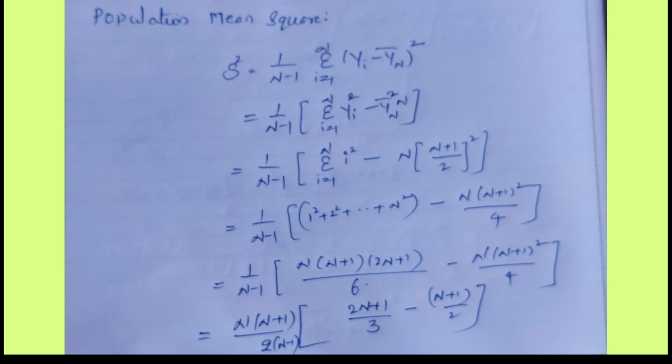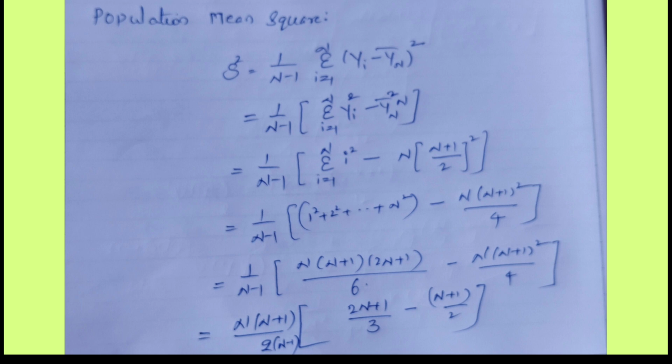Now we find the population mean square, which we define by capital S². S² is equal to 1/(N − 1) summation i ranges 1 to N of (y_i − Ȳ_N)². After simplification, the population mean square converts into 1/(N − 1) times [summation i ranges 1 to N of y_i² − N Ȳ_N²].